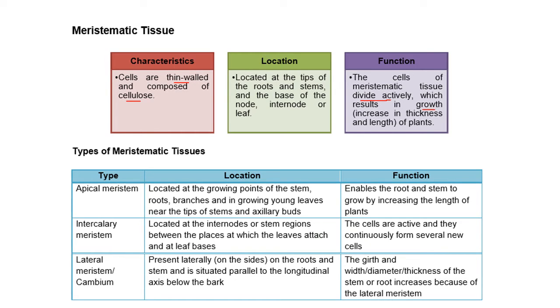So we have the apical meristem growing at the tip. It increases the length of the plants. Intercalary at the internode or stem regions or the base of leaves. They form new cells, give rise to branches. Lateral, present laterally means the outside surface of the roots and stem. They increase the width, diameter, thickness and girth of the stem or root. So again, meristematic tissue is a living tissue which keeps on dividing, which makes the plant grow. So this is also called the growth tissue.